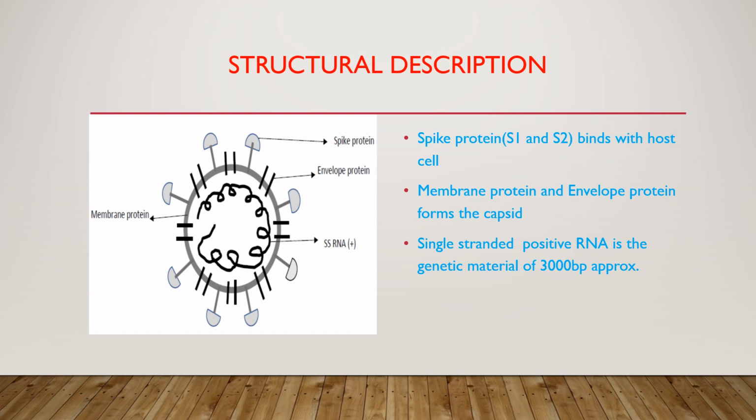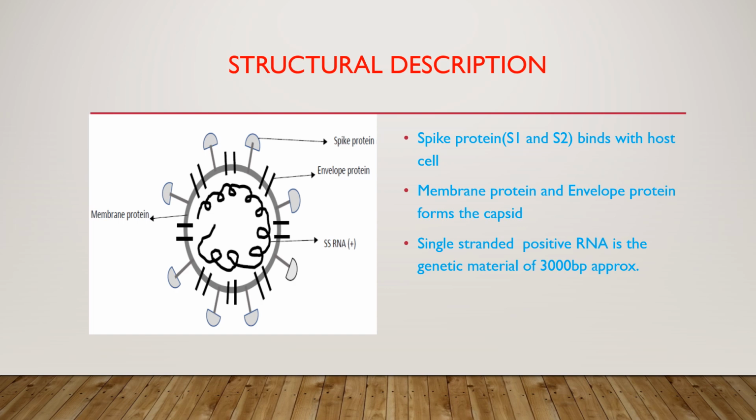As we have seen, its pathogenic action is similar to that of SARS coronavirus, and its structure is also somewhat similar. As you can see, the pathogen has spike proteins all over its membrane, which play a critical role in binding with the host cell.